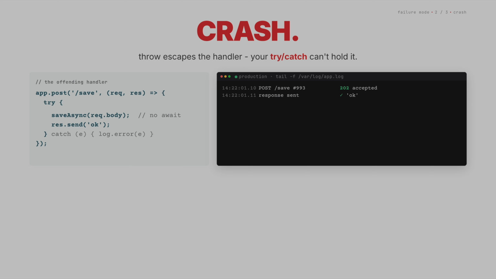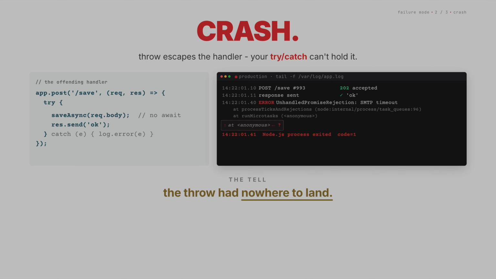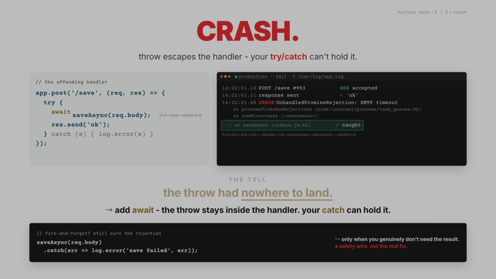A millisecond later, the save threw, and the throw had nowhere to land. So the process crashed instead. The fix is one word: await. Or if you genuinely don't want to wait, attach catch so the rejection lands somewhere.